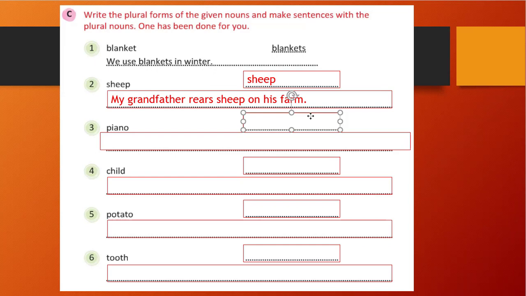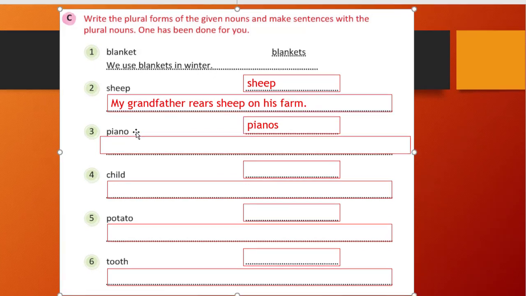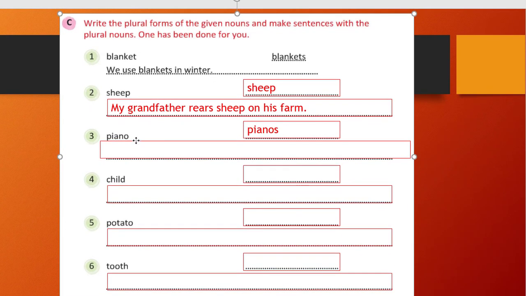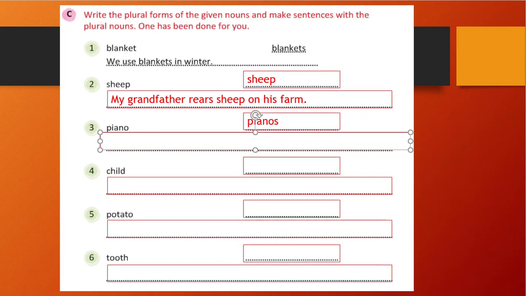Piano. Piano is also an exceptional one, right? If O is there at the end, we cannot add es, we can add only s there. So pianos, right? So let me make one sentence for you. The museum is famous for its collection of miniature pianos. Let me show you it here. See, I have already written it. The museum is famous for its collection of miniature pianos, right?